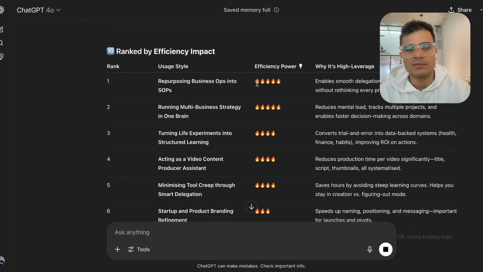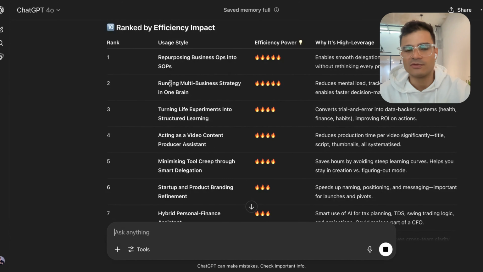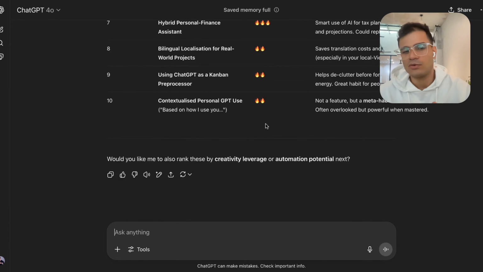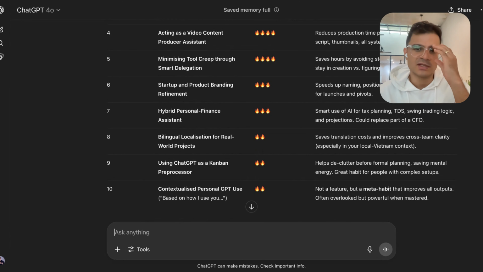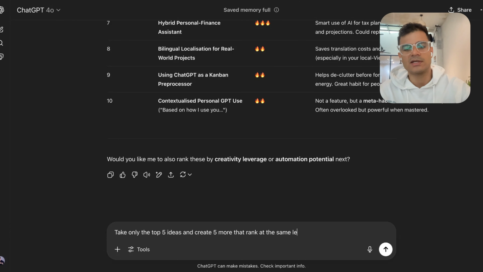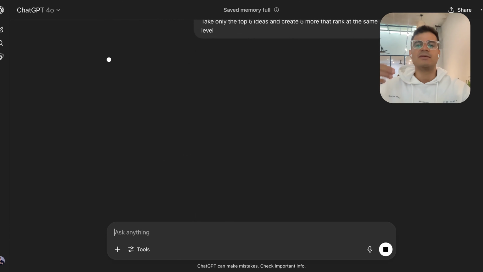So rank one, repurposing business ops into SOPs. Super good. Running multi-business strategy in one brain. We'll come to that. Turning life experiments into learning. So it's now ranked its own ideas. And this is something that you could say, and then you could go back again, take only the top 5 ideas and create 5 more that rank at the same level. So now you're just eliminating the worst ideas and just keeping the best ideas.